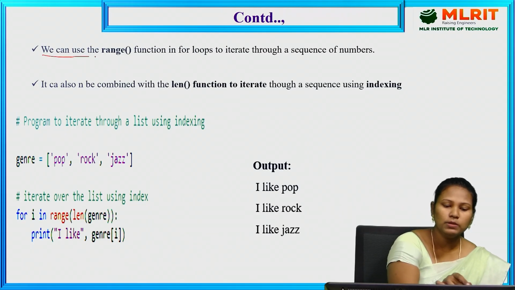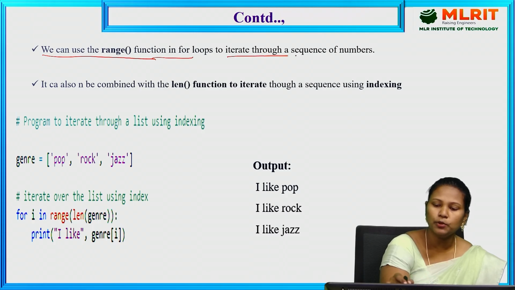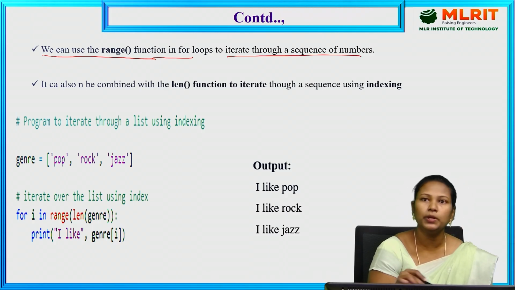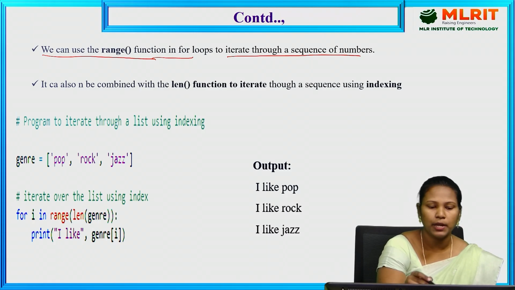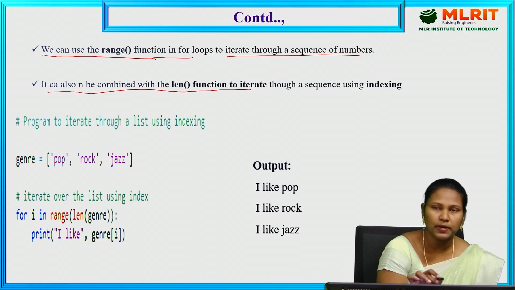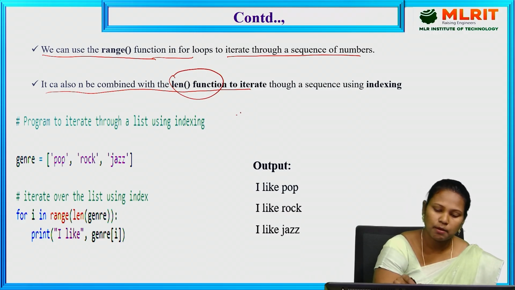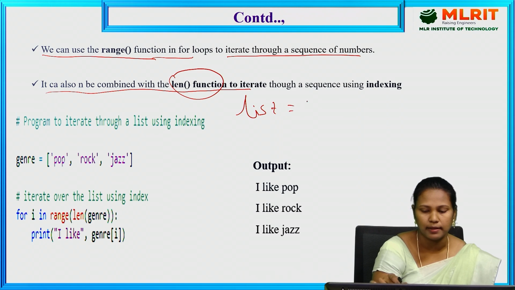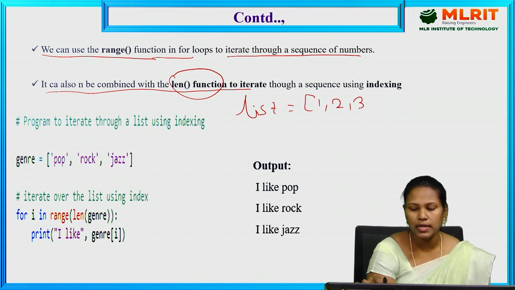So, we can use the range function in for loops to iterate through a sequence of numbers. To iterate through each and every number, we are using the range function here. It can also be combined with the length function. For example, a list contains 5 elements: 1, 2, 3, 4, 5.